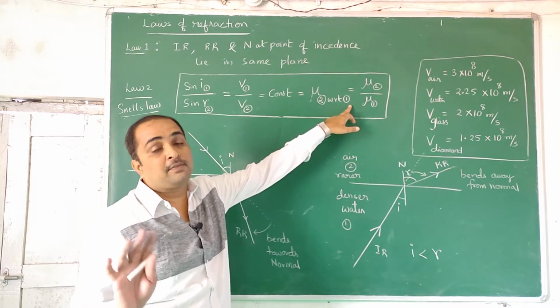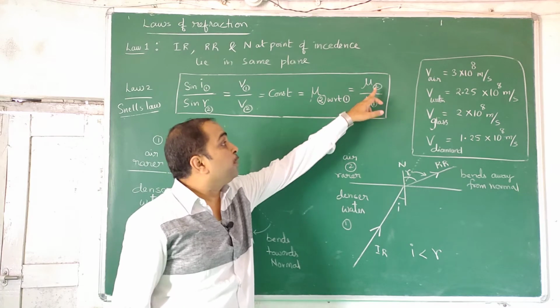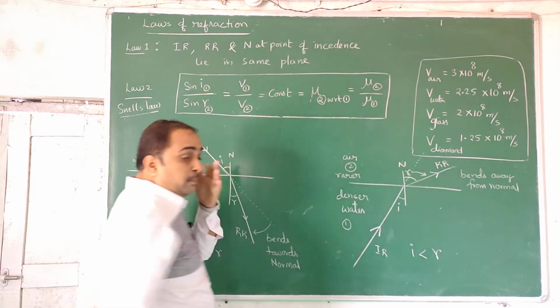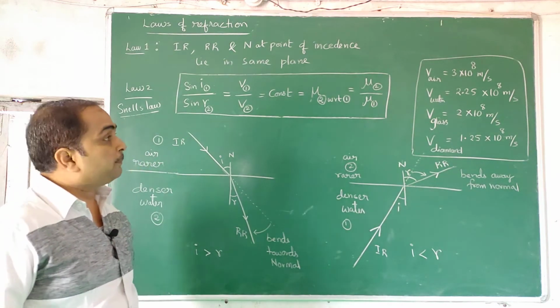Please don't use the words rarer, denser. That can be written as mu 2 by mu 1. The order is 1 2, 1 2, 2 1. Like that you can remember: 1 2, 1 2 and 2 1.